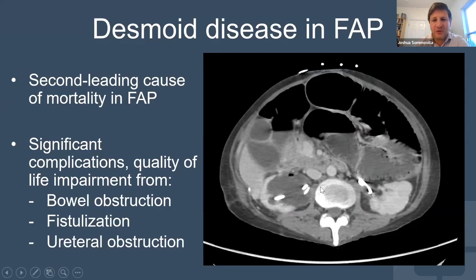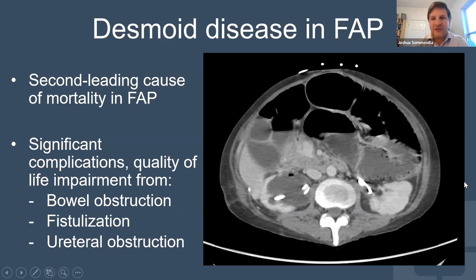Because of where they sit, desmoid tumors can also block these structures called the ureters. These are tubes that carry urine from your kidneys to your bladder. So if these get blocked up, the urine can't travel as it should from the kidneys to the bladder, and the kidneys get swollen because they can't empty their urine. And this can cause kidney failure. This can cause infections that can even become life-threatening.